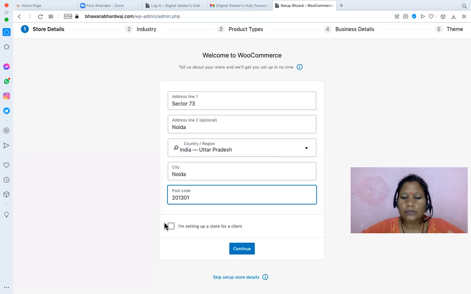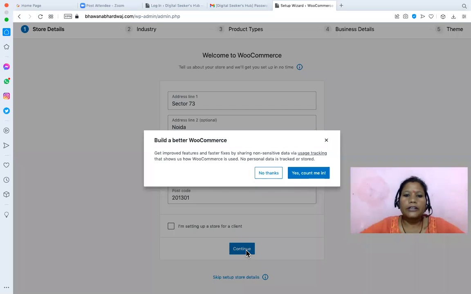Because all these agencies who are creating websites for you, the majority of them have the same theme with multiple licenses. They have invested in a theme once, but they are using the same theme for many of their clients, and they are charging their clients individually. Or they are giving it as a bonus. Okay, I'm giving you this, this much is the value. You will go and check the cost of that theme. Yeah, really, that theme is going to cost you that much. But that agency may give you that as a bonus or some offer or something like that. Right. So here we have given the basic information, and then we will click on continue.